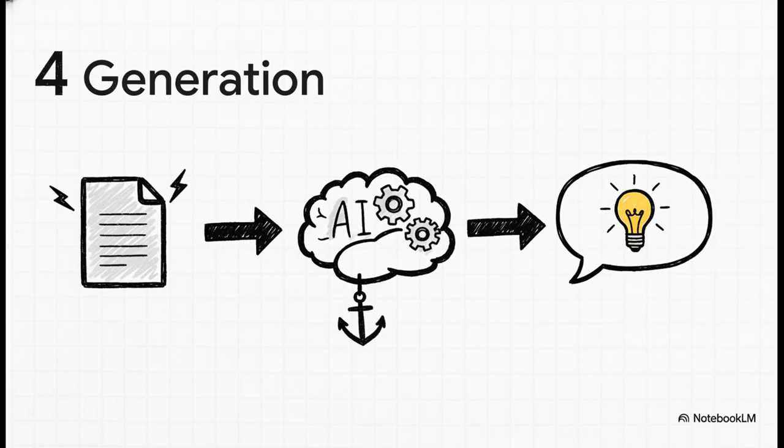So now, the AI's language model finally gets to do its thing and write an answer. But here's the key. Instead of pulling from its entire, messy, vast training data, its main source is that clean, fact-filled prompt we just built. This grounds the answer in actual data, which makes it way, way less likely to make something up.